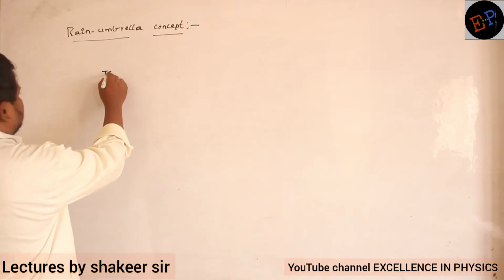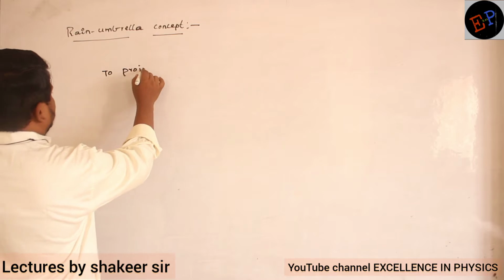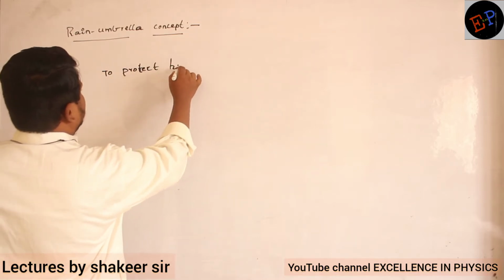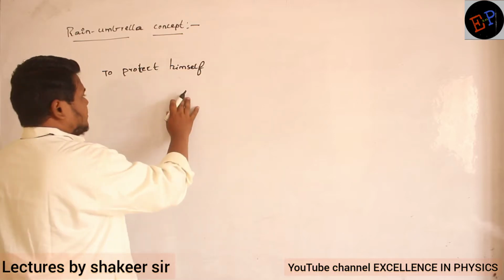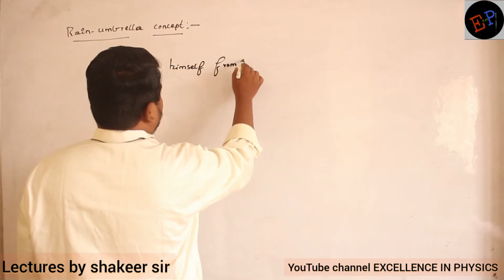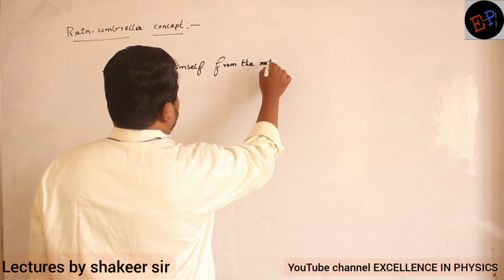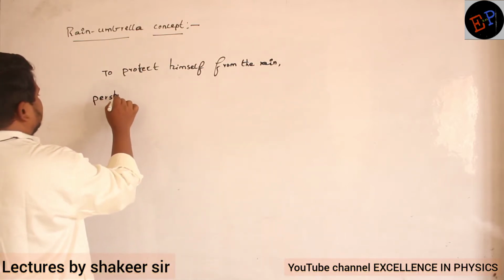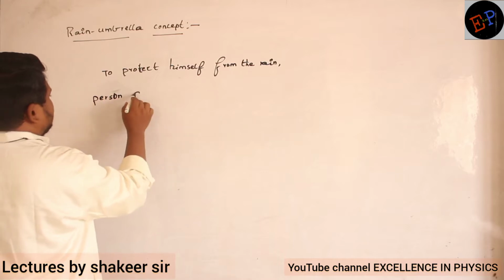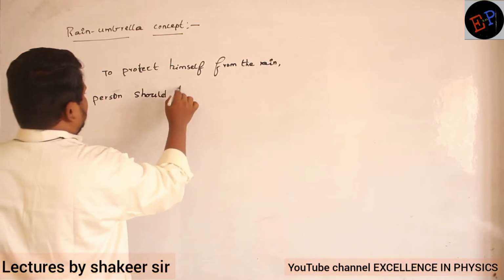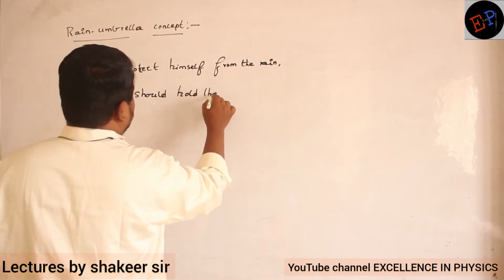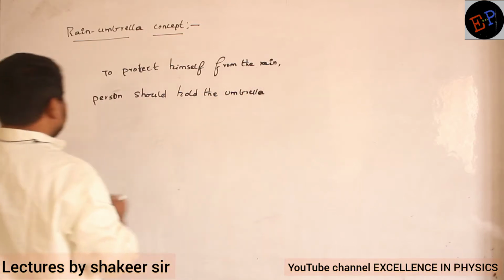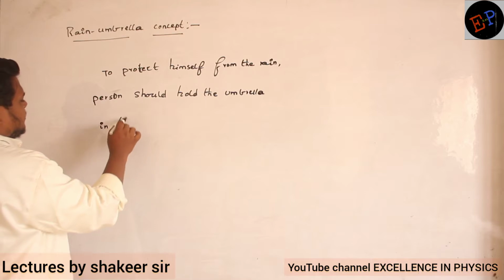So therefore, to protect himself from the rain, the person should hold the umbrella in which direction, can you say?